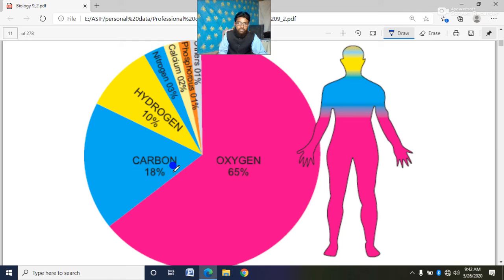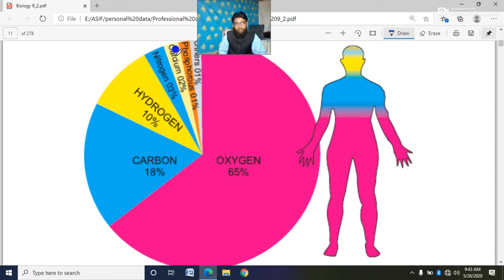18% of carbon is present in our body. Blue color is showing the carbon. Dear cadets, next, yellow color is showing hydrogen, and it is 10%. It means 10% hydrogen is present in our body. Next, blue color nitrogen, it is showing that nitrogen is present 3% in our body.